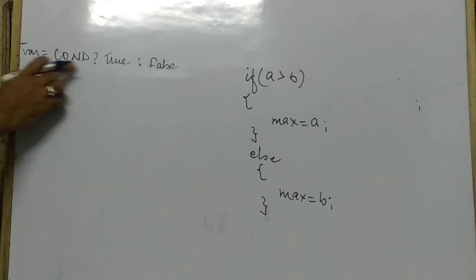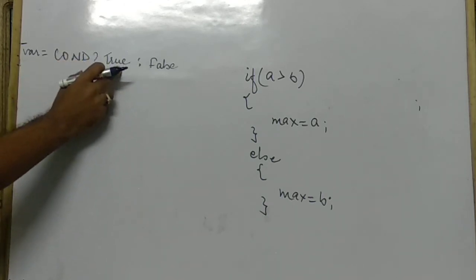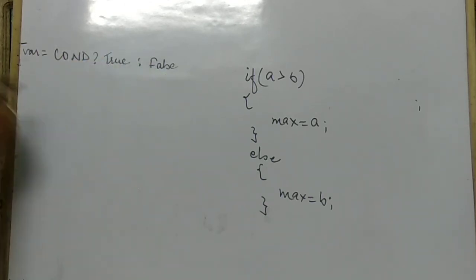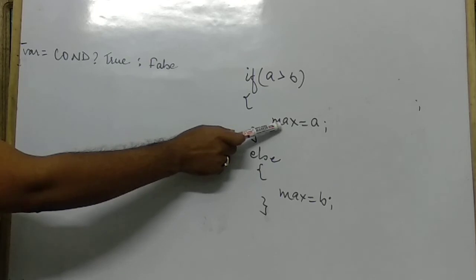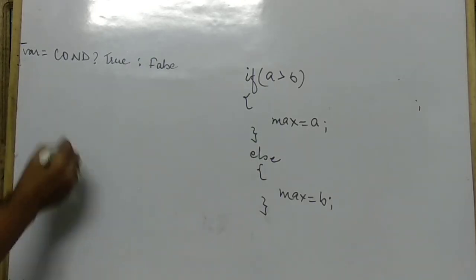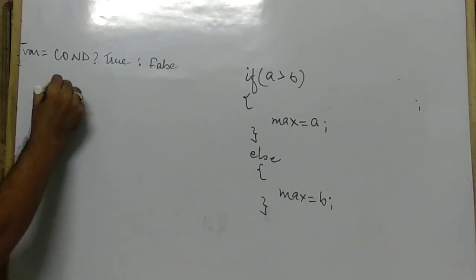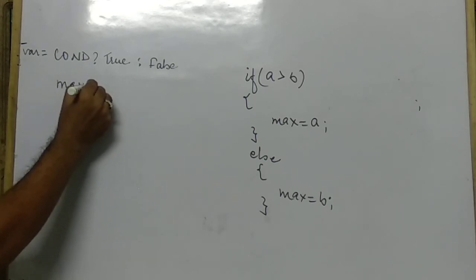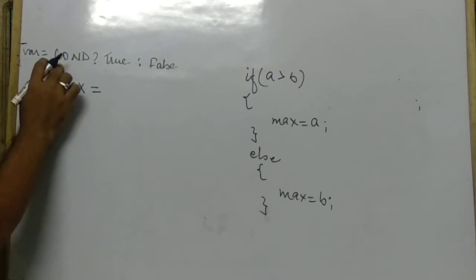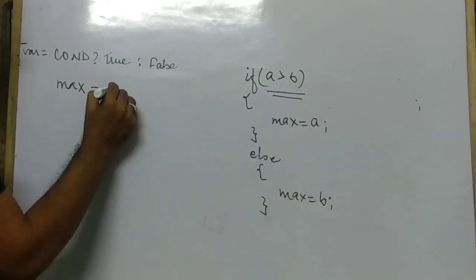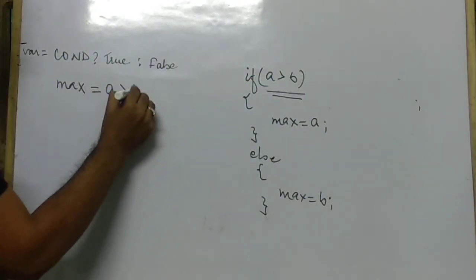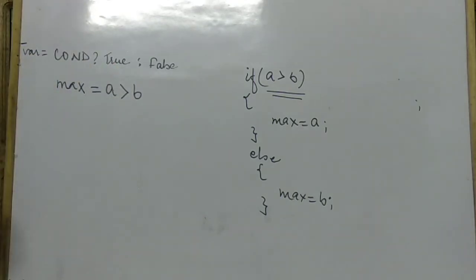Variable equals condition, true and false. Here, what is the variable? Where do we store the true and false value? Here this one is max. So write max equals. Now the condition: where is the condition part? This one is the condition part, so write here a greater than b.